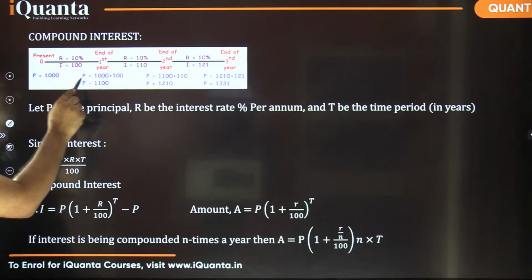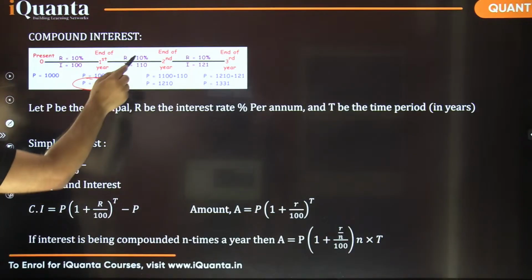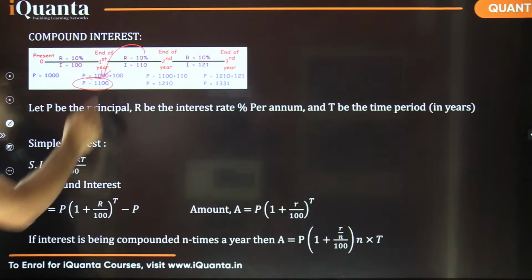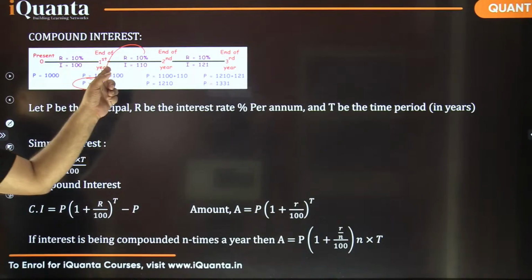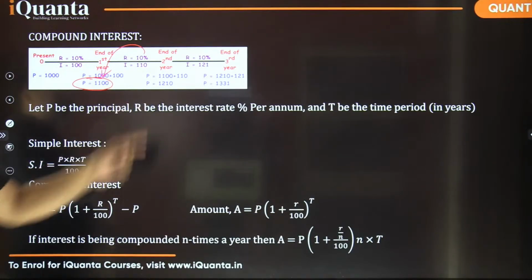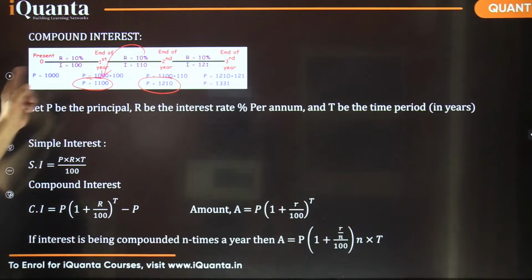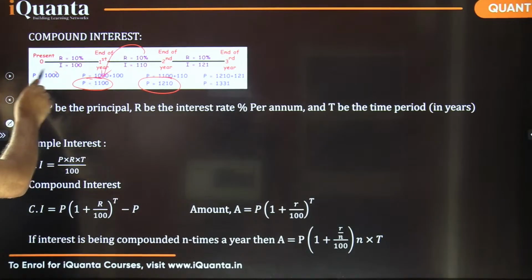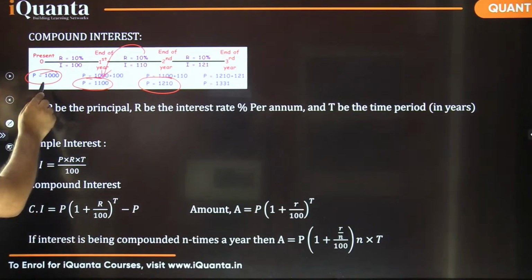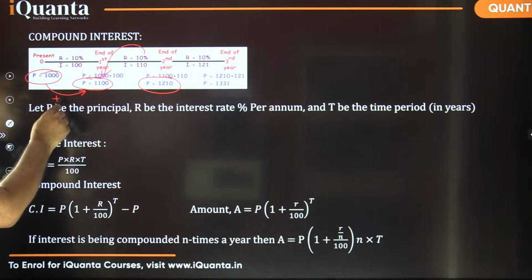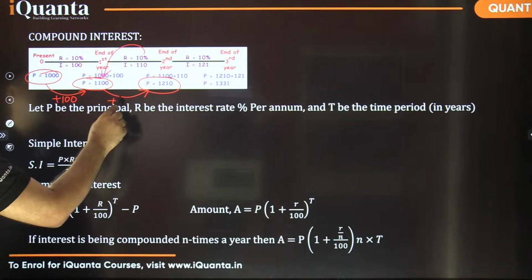So the new principal becomes 1,000 plus 100, that means 1,100. That means next time you are getting 10% interest on this new principal, right? So the interest becomes 110. And the new principal for the next term becomes 1210. So every time the principal is changing, because of that the increase is not constant here. It was an increase of 100 rupees here, and here it is an increase of 121, right?